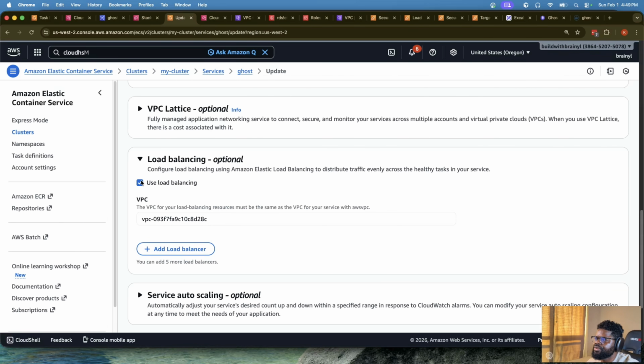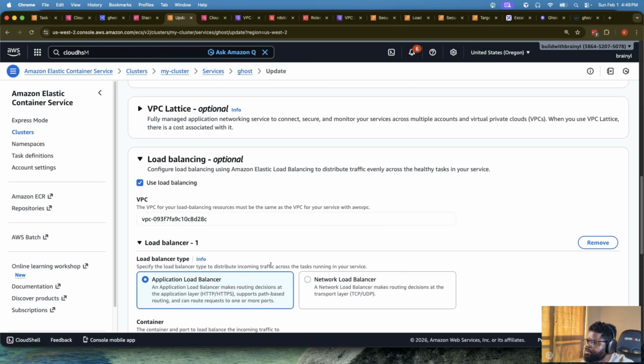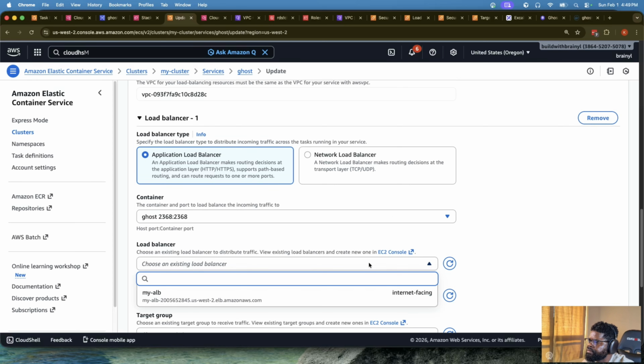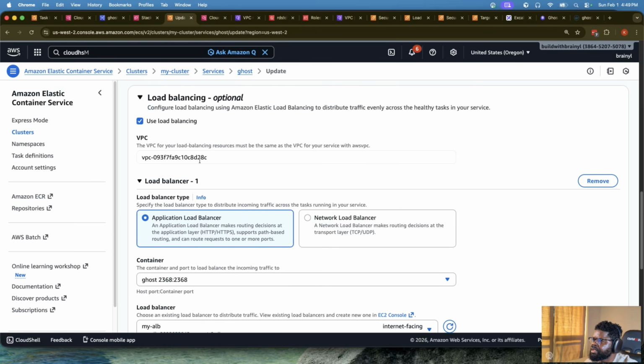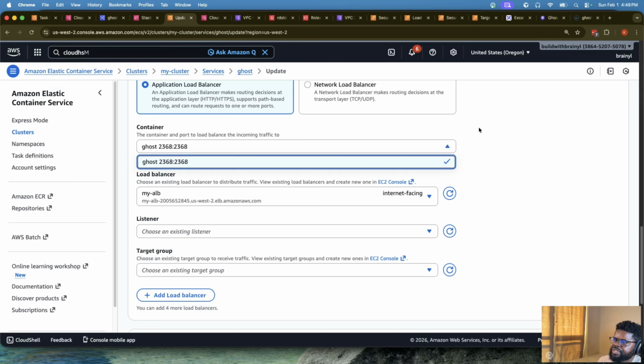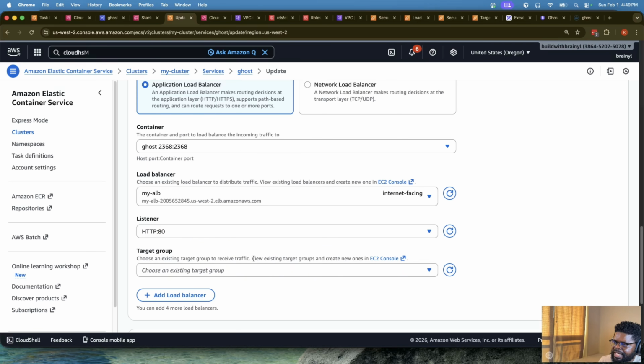Let's see, load balancer, use a load balancer, add a load balancer. In this case, we're going to be using my ALB that we created. The VPC is this particular VPC that we have. It's an application load balancer. This is the container we want to serve. The listener is the one that is on port 80.